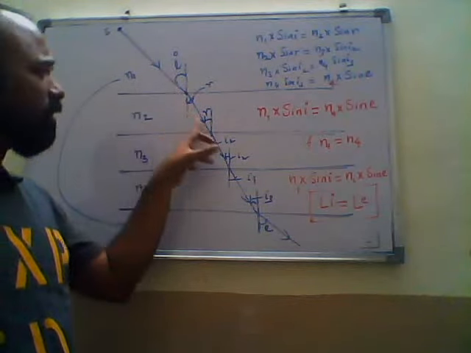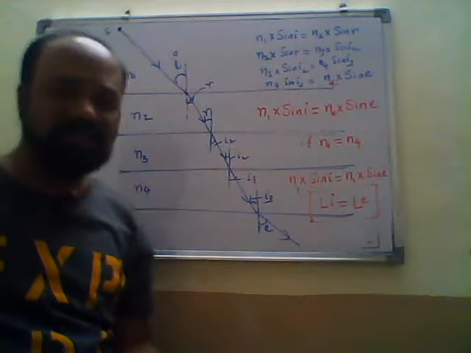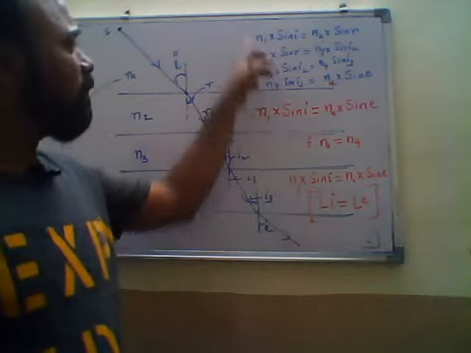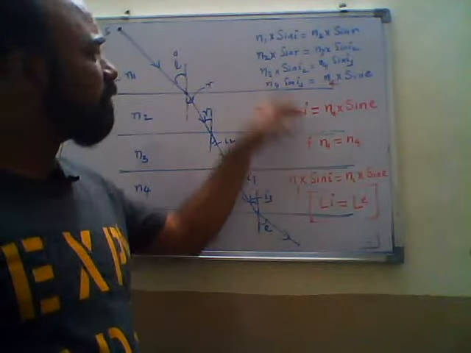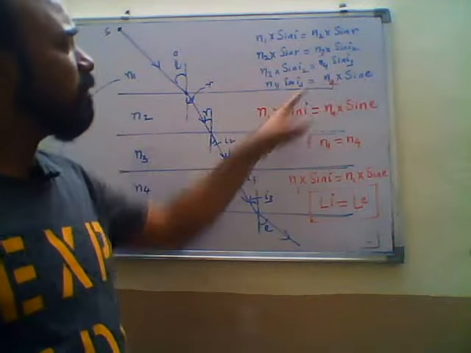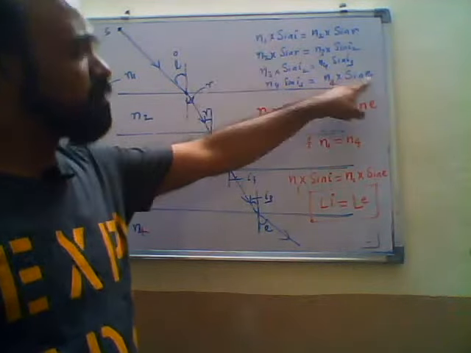Same here, we are writing 4 equations with the different refractive indices. So this is equal to this, and all we are equating. So we are getting this is equal to the fourth one.